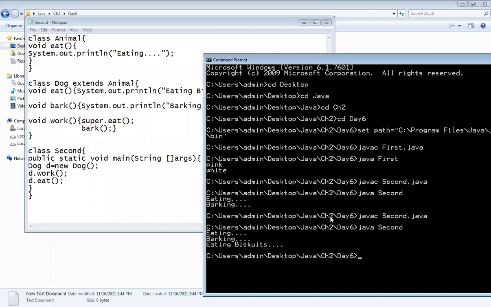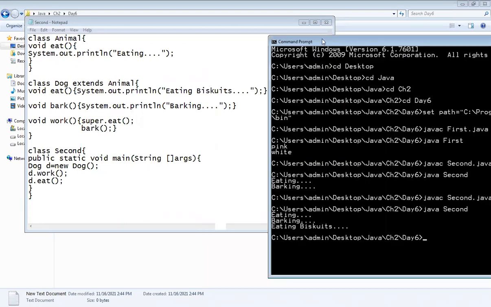Have you got it? Yes, ma'am. Whether you want to try it from your side? Actually, it's easy, but if you want to try it, we can wait for 3 minutes. Okay, just try it from your side. I will give you 2 minutes, and after that we will move towards the constructor. How to invoke the parent class constructor in the child class.